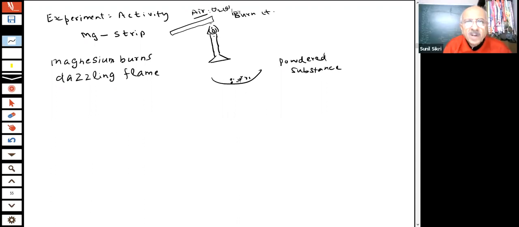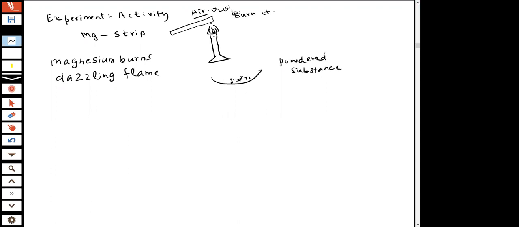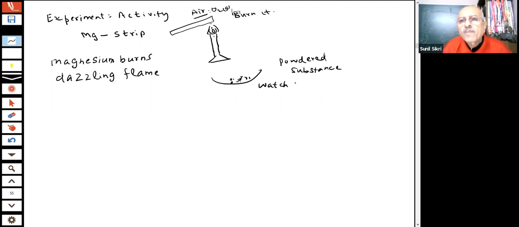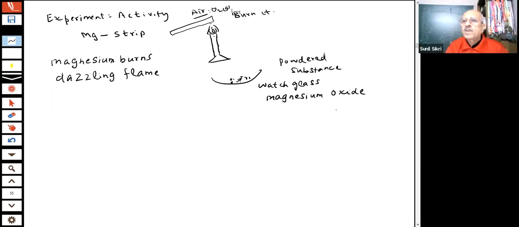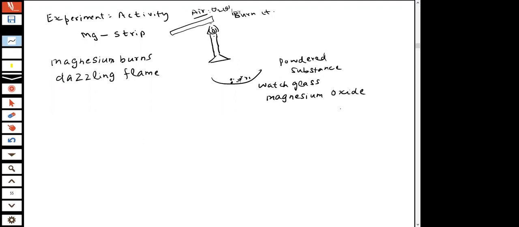As it starts burning, you will get a powdered substance. This is my watch glass. And this powdered substance is magnesium oxide, student. Magnesium oxide is formed. It burned with a very dazzling bright flame, and a new substance has been formed.